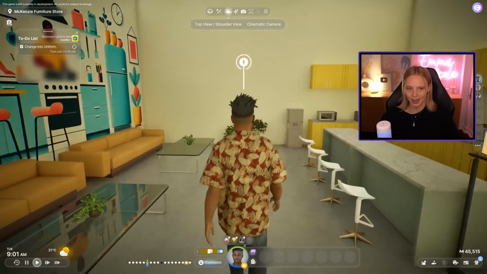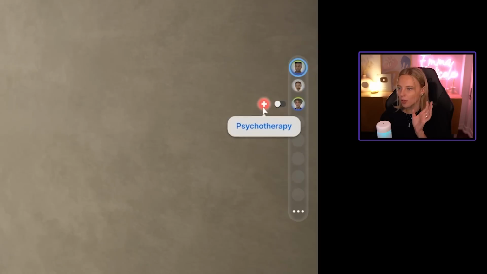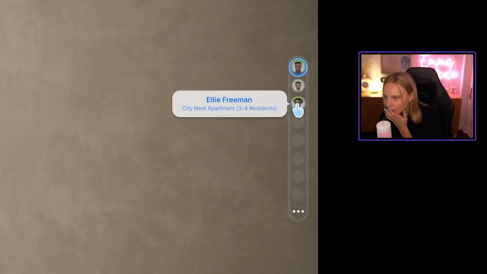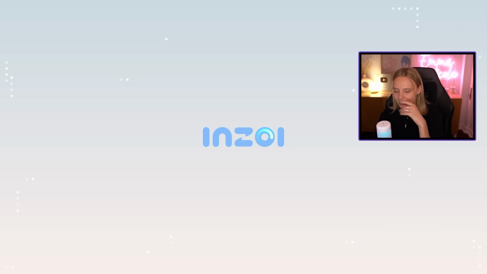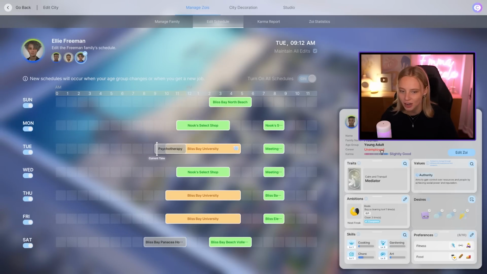Whoa. Okay, the staff room is awesome. Look at this painting in the back. Wait. What is this? Psychotherapy? Hang on. If I click Ellie, are we gonna be in a psychotherapy appointment? Visit the hospital for psychotherapy. So Ellie Freeman as a young adult might be going to university. So I'm intrigued what's gonna happen when it gets to 10 o'clock.